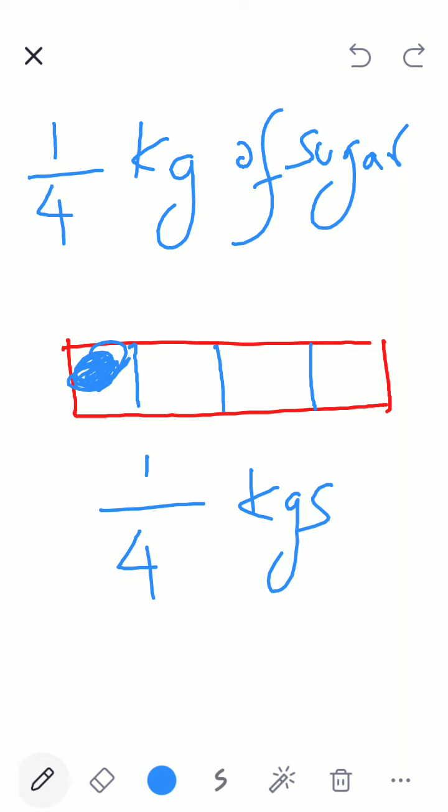Now Pawan's mother tells him, go and get for me half kg. So Pawan goes to the same shopkeeper, but he has to buy half kg. The shopkeeper will give him one more piece.